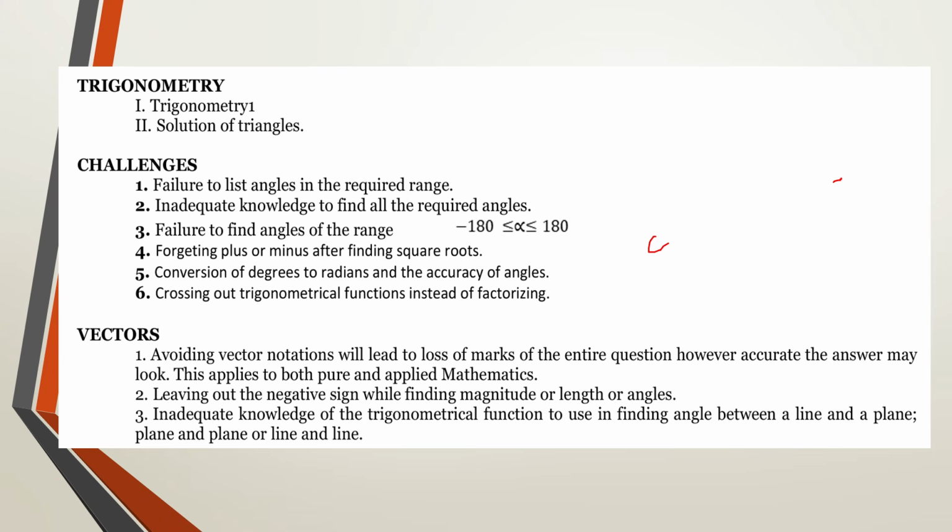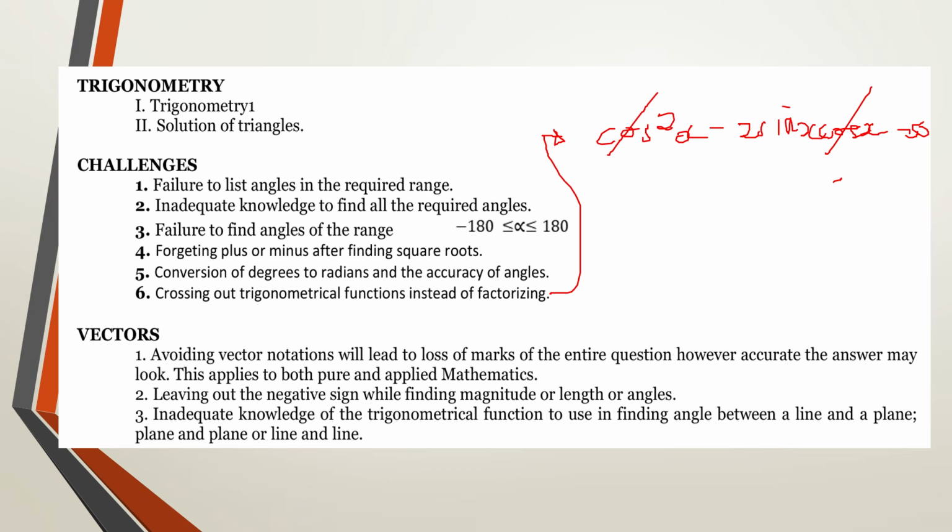Now the next one is going to be crossing out trigonometrical functions instead of factorizing. Now this is a common instance that is coming back and appearing every year, because students, you are not understanding the objective. So if you're having cos squared x minus 2 sin x, if you have solved and then you have reached this point, cos squared x minus 2 sin x cos x should be equal to 0. This doesn't mean that you're supposed to cross out cos x, or you're supposed to divide through by cos x.